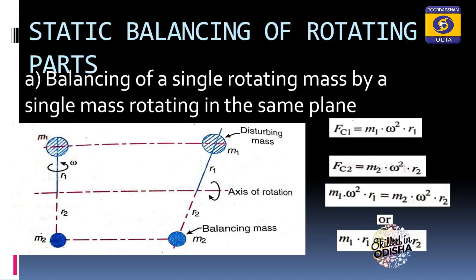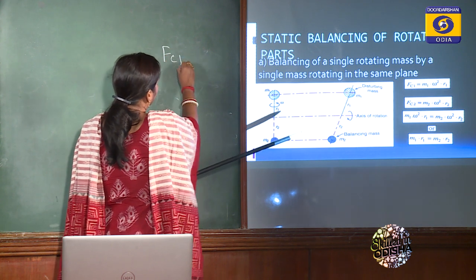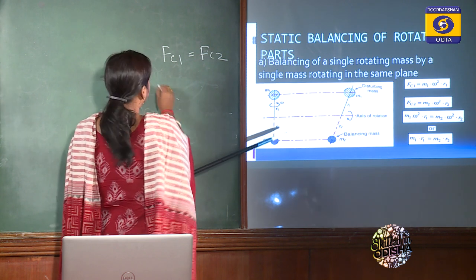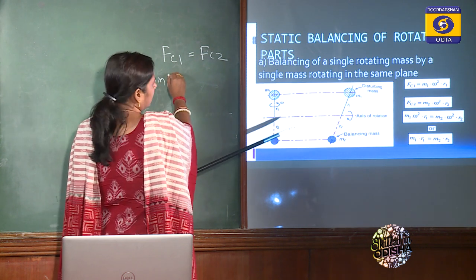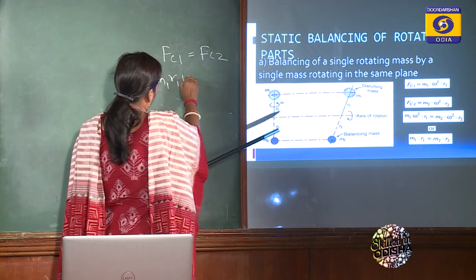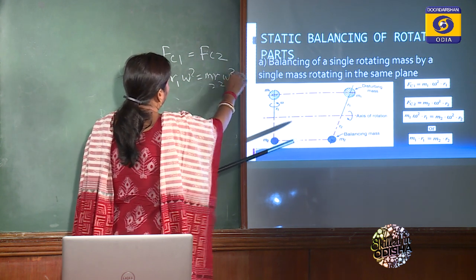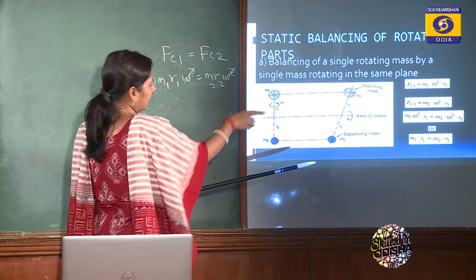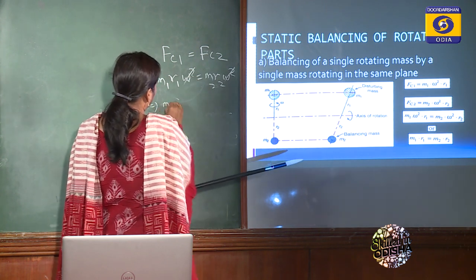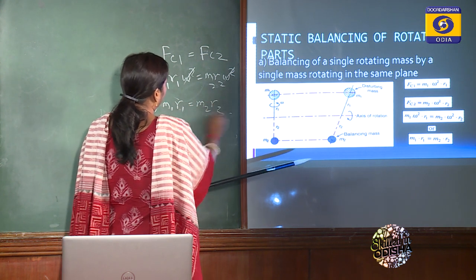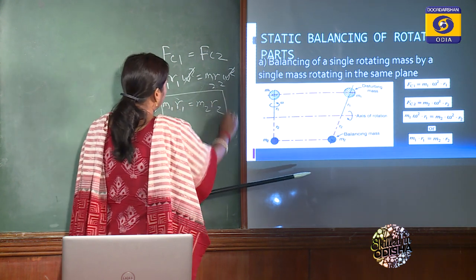If those are under balanced condition, we can write Fc1 is equal to Fc2. That implies m1 r1 omega square equals m2 r2 omega square. So omega square will be cancelled out. As a result, we get m1 r1 is equal to m2 r2. So this is the condition.